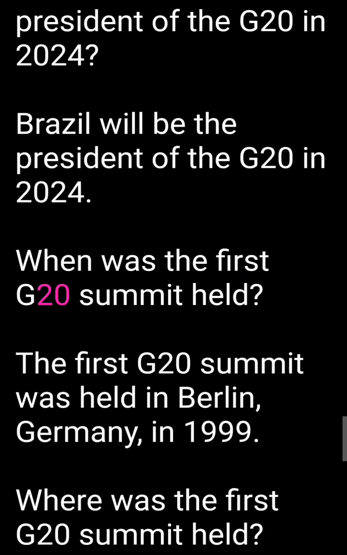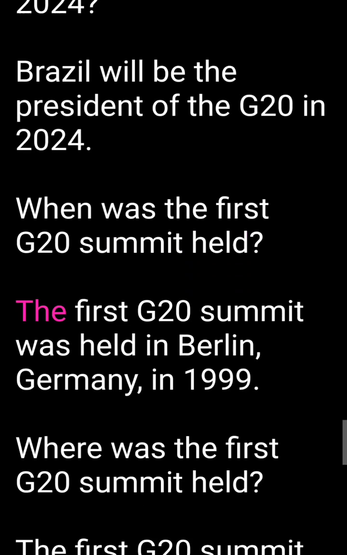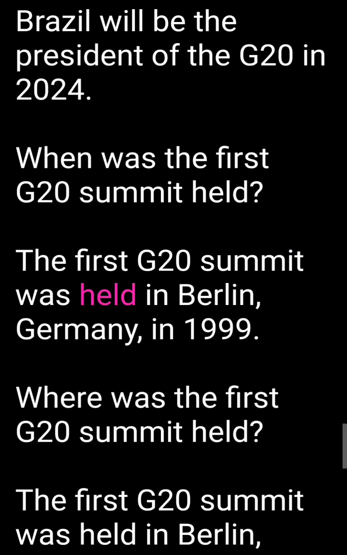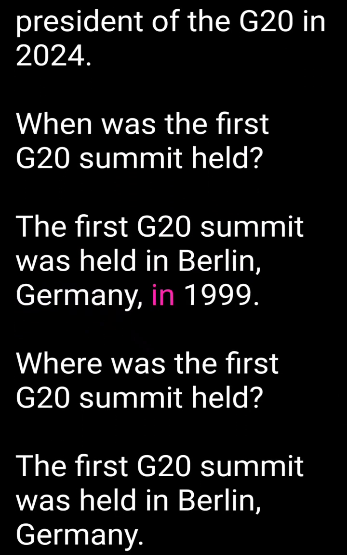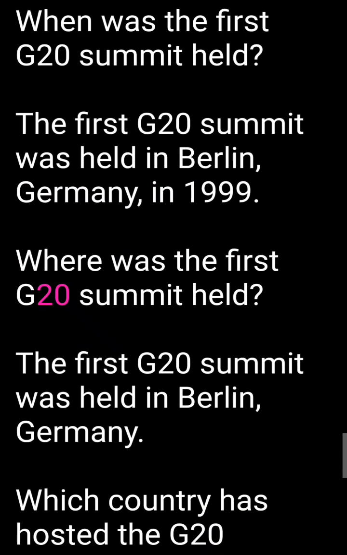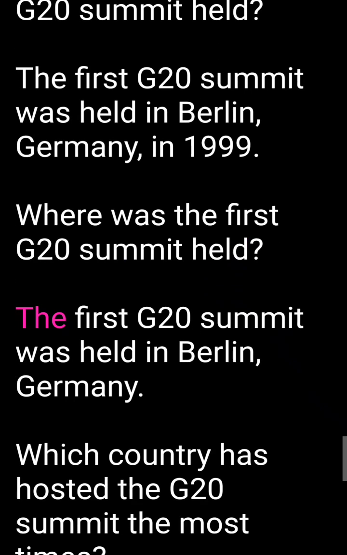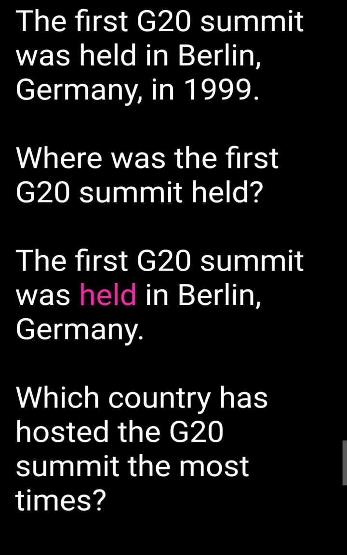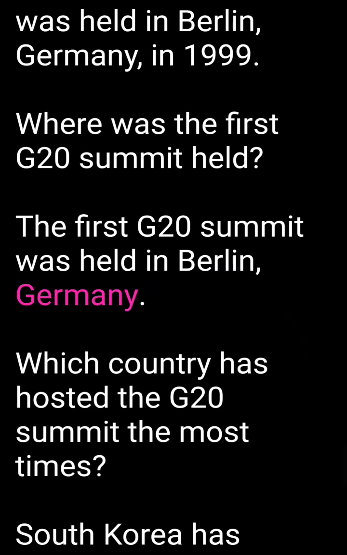When was the first G20 summit held? The first G20 summit was held in Berlin, Germany, in 1999. Where was the first G20 summit held? The first G20 summit was held in Berlin, Germany.